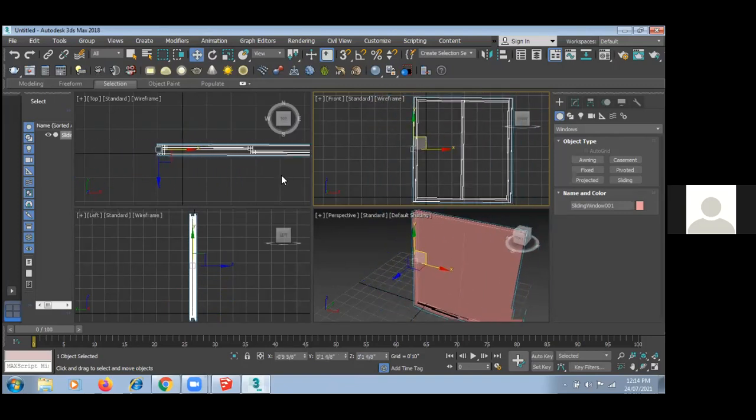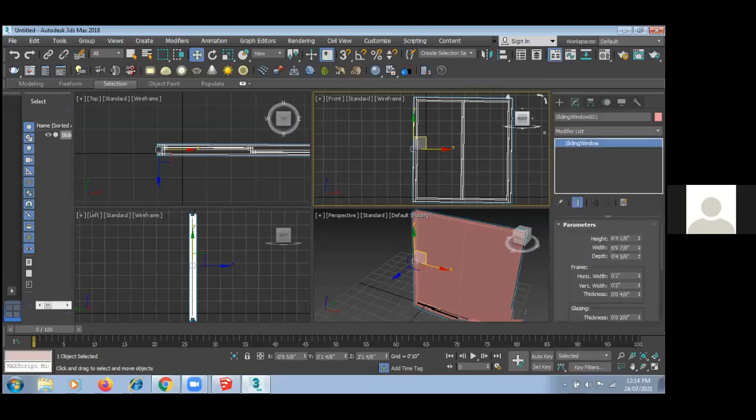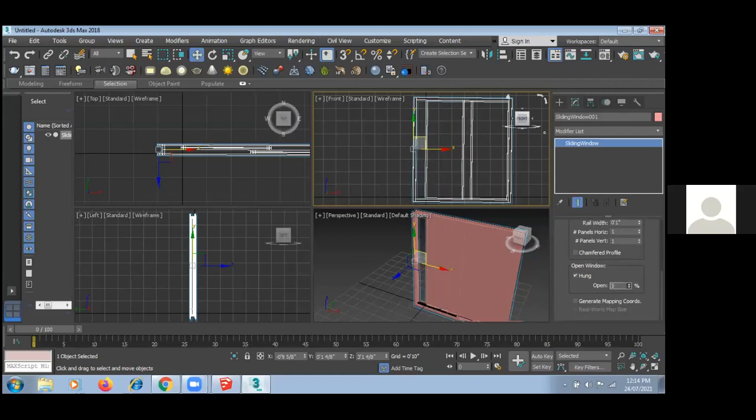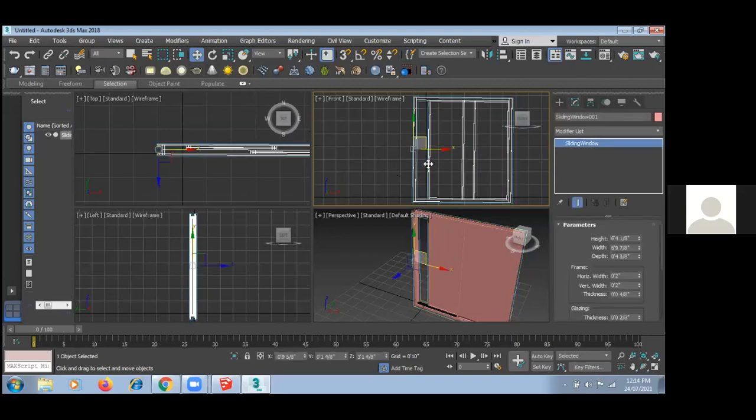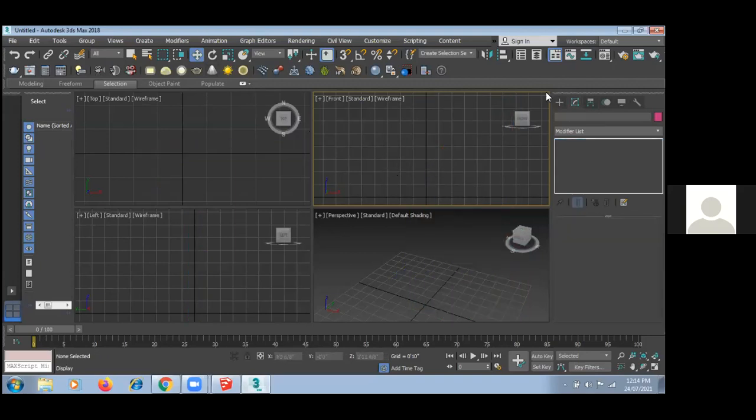So there are some criteria while creating 3D also. Now here also we have open, so you can open your slides also. Can you see this? Sliding windows are also there. So there are many ready-made objects available in 3D Max.